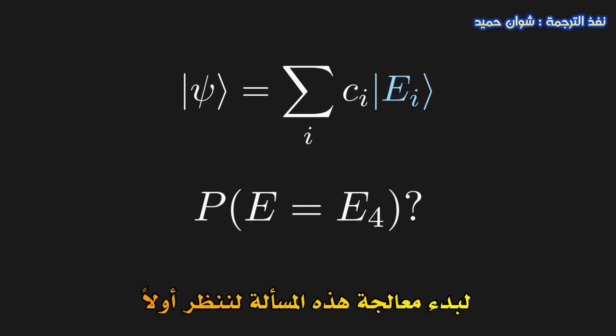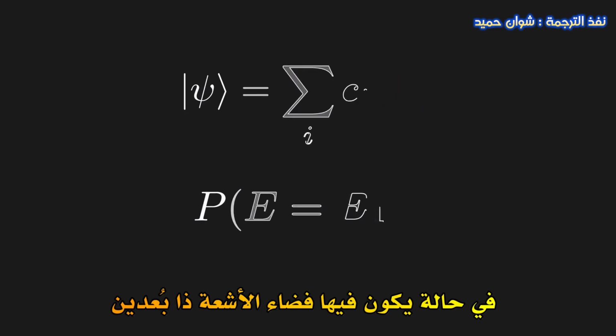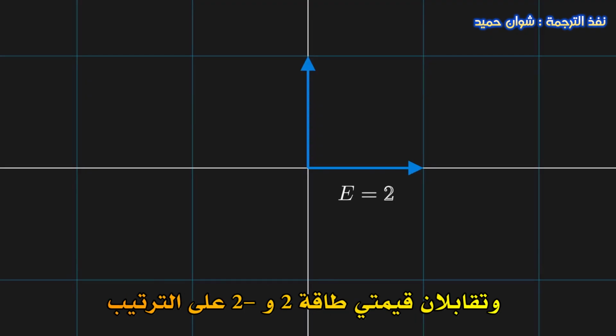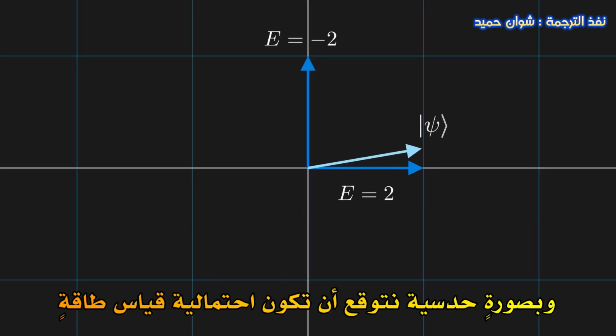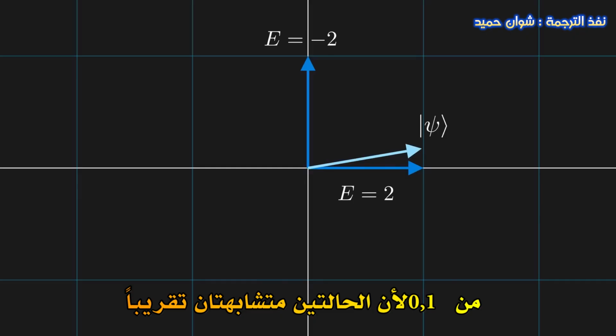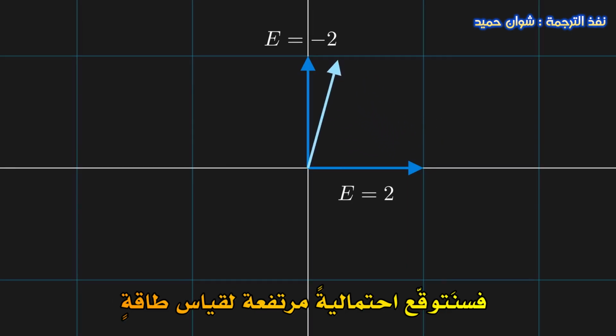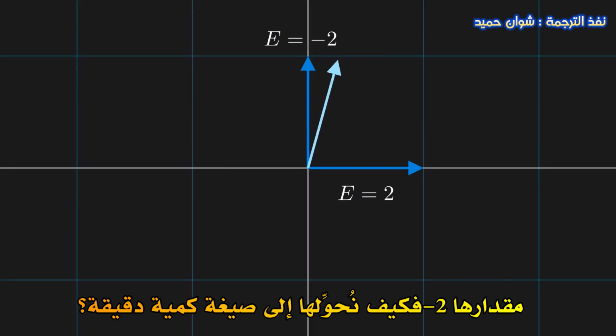To begin tackling this problem, let's look at the case where we have a two-dimensional vector space. Let's assume that (1, 0) and (0, 1) are our energy eigenbasis vectors, corresponding to energy values 2 and -2 respectively. Intuitively, we would hope that a quantum state really close to (1, 0) would have a really high probability of measuring an energy of 2, since the states are almost the same. Likewise, if the state were really close to (0, 1), we'd expect a really high probability of measuring an energy of -2. How do we quantify this idea?